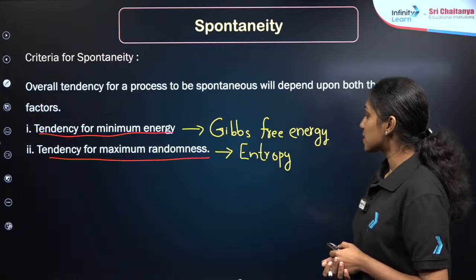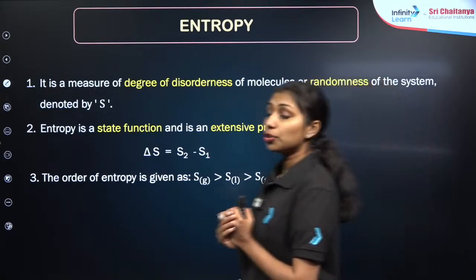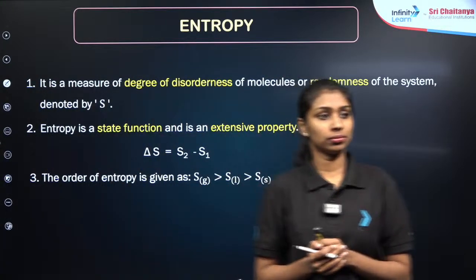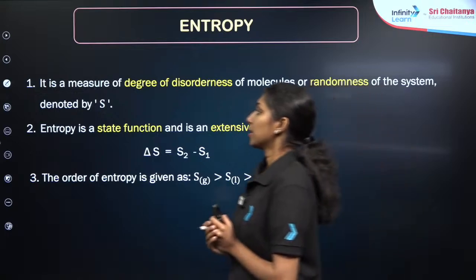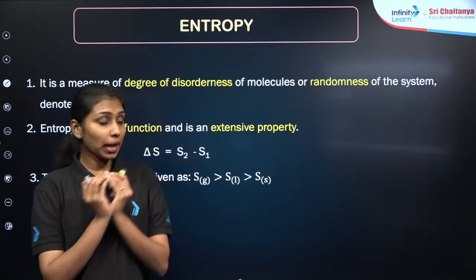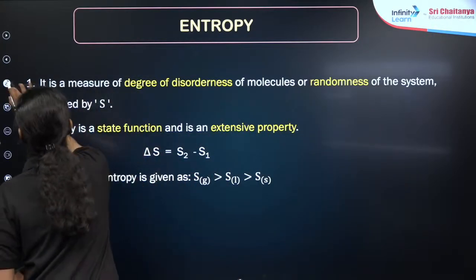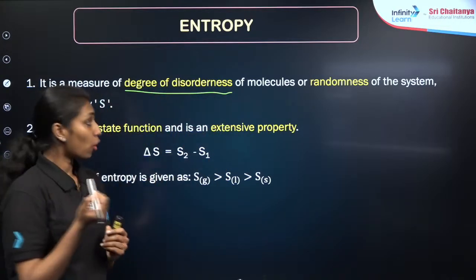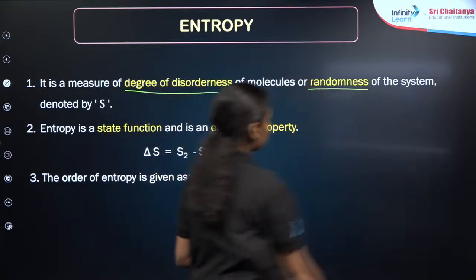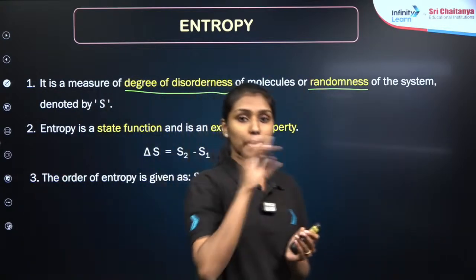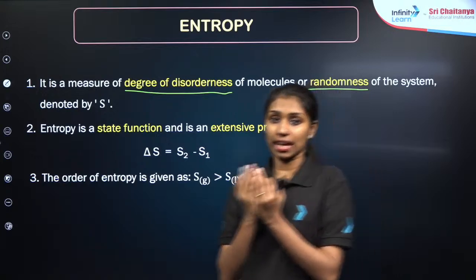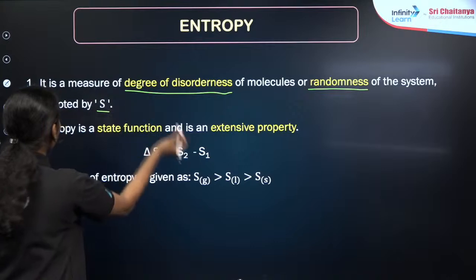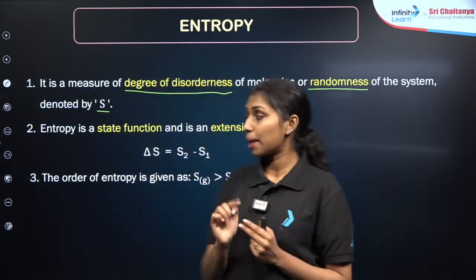So let's start with the first term, that is the entropy. What do you mean by entropy? We can define entropy as the degree of disorderness or randomness of the system. For example, if you are keeping the books in a library in a well-ordered manner, the degree of disorderness is very low, so entropy is very low. Entropy is denoted by the capital letter S.